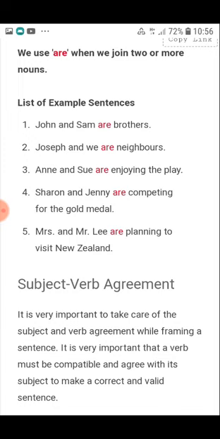Subject, verb and agreement. It is very important to take care of the subject and the verb agreement while framing a sentence. When you are trying to make a sentence, you have to take note of that. It is very important that a verb must be compatible and agree with its subject to make a correct and valid sentence.